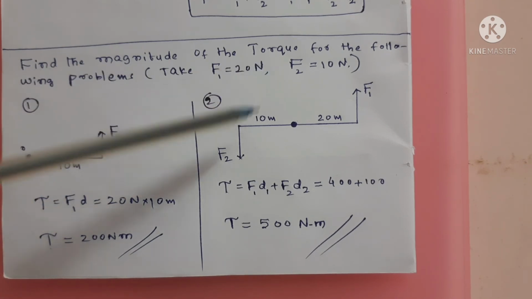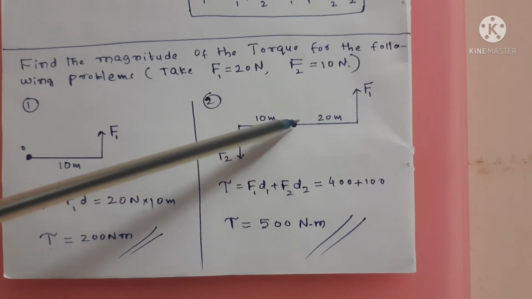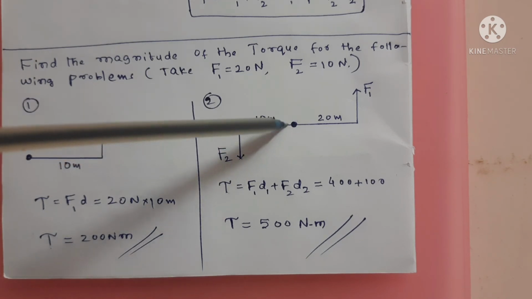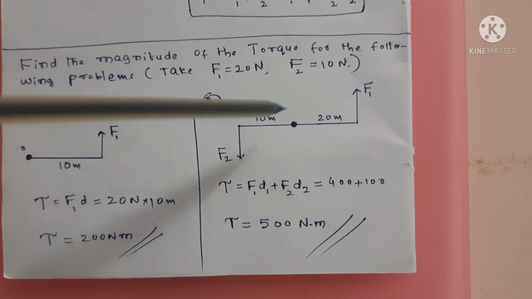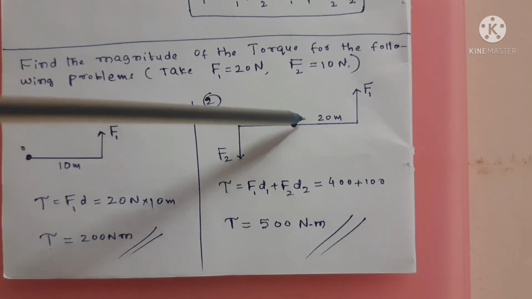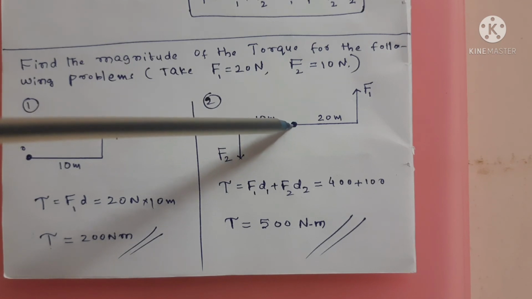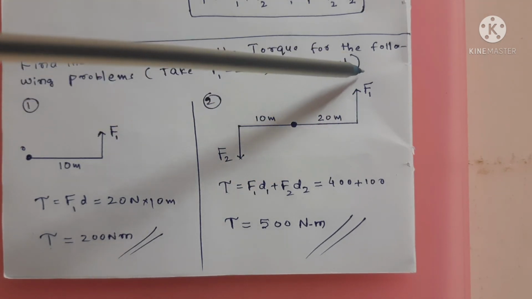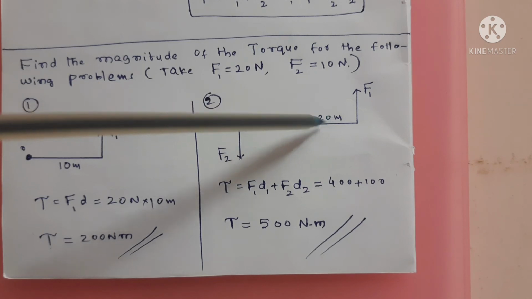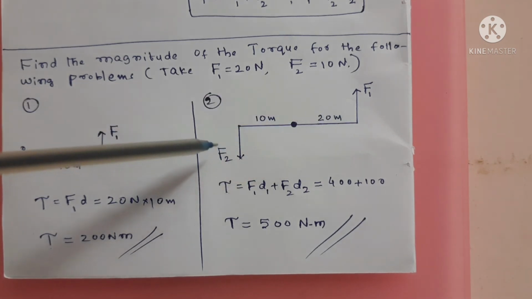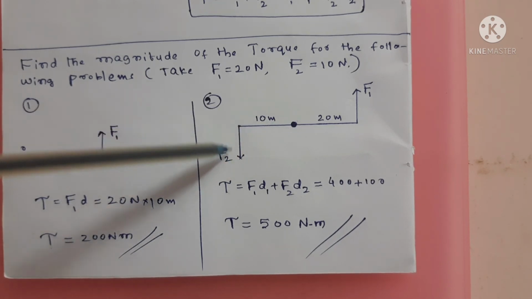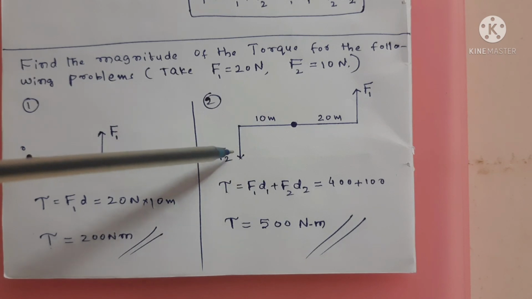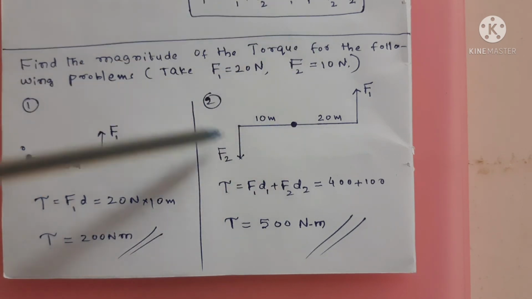Now the second problem. This is a rod, and this is a fixed point. There is one axis passing through this point, and about this axis the rod is rotating. About this point, one force F1 is applied along this direction at a 20 meter perpendicular distance, from here to here 20 meter. One force F2 is applied at the other end, at a perpendicular distance of 10 meter, like this. So F1 and F2 both produce counterclockwise rotation.